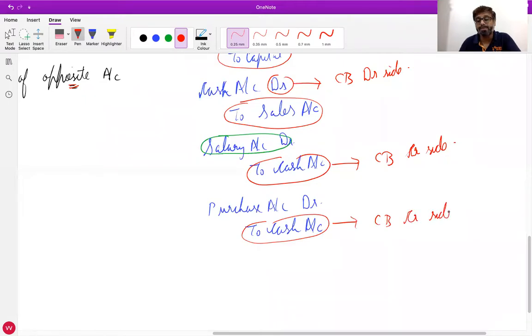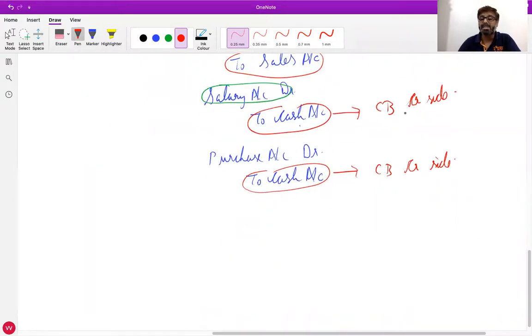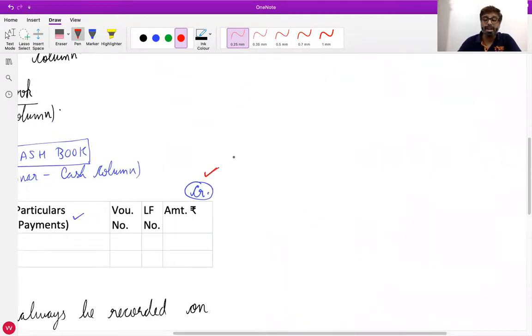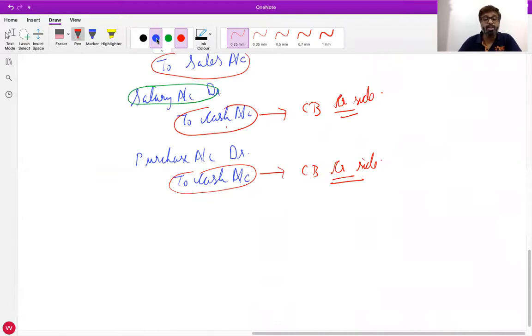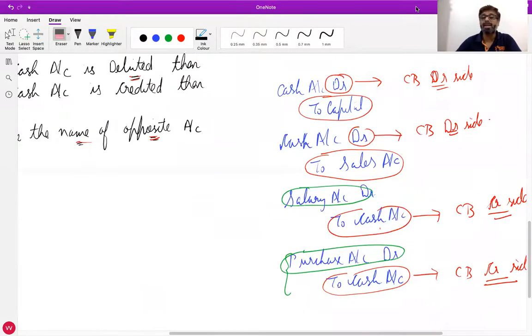Do you understand this rule? If cash account is debited, write on the debit side. If cash account is credited, write on the credit side. So in the cash book, we will write on the credit side. Now, what is the name of the account opposite to cash account? Purchase account. So on the credit side, you will write in the particulars column by purchases account. You'll always start on the credit side with the word by, and write the name of the opposite account. Did you understand this? Anyone still not clear, raise your hand.